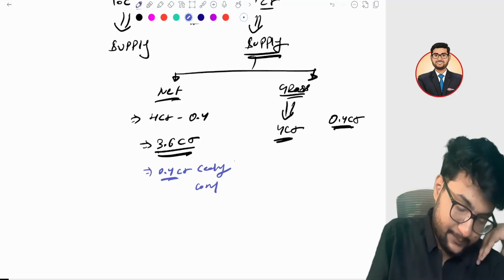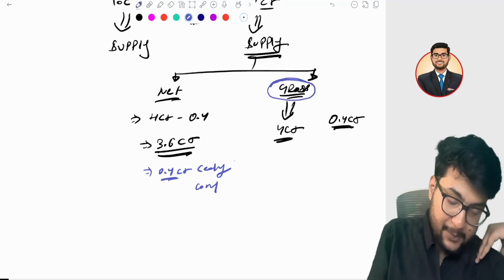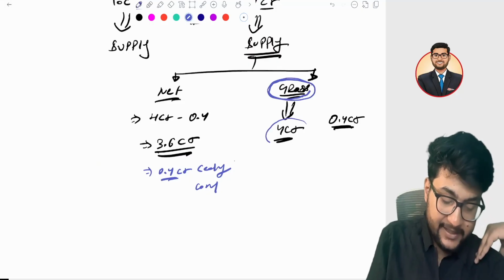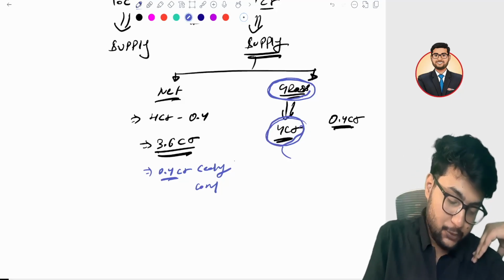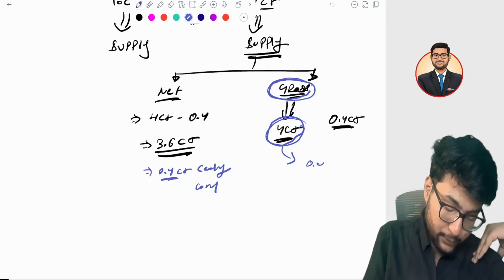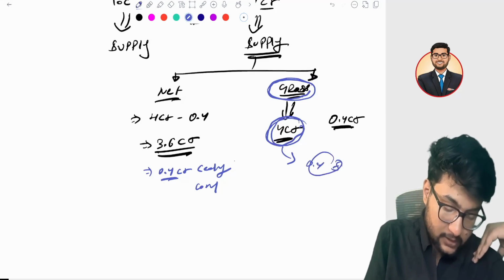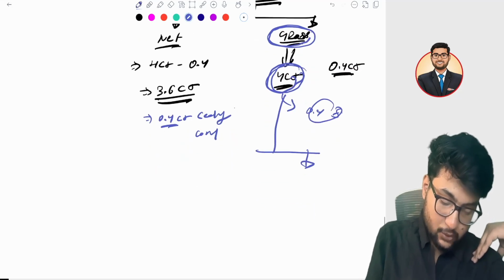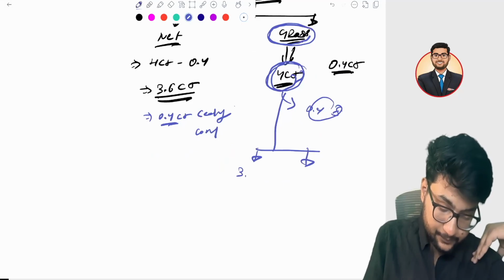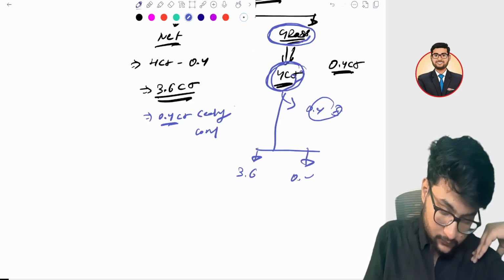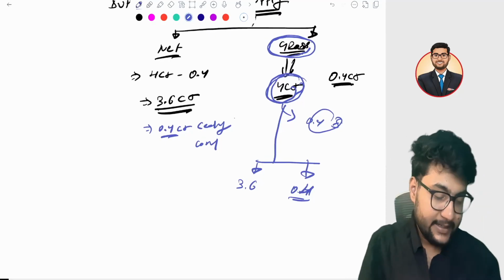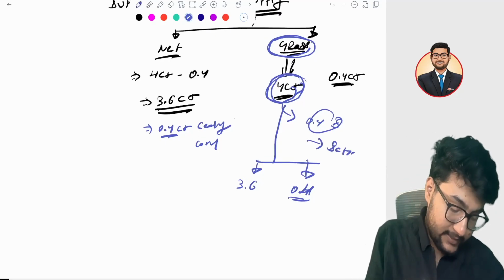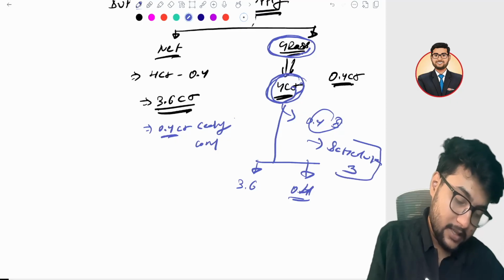But in case you are paying on a gross basis and you have already paid the tax on 4 crore rupees, in that case you do not need to pay tax on 0.4 crore separately, because the seeding commission is already included in the 4 crore rupees. So you do not need to pay the tax again, and this transaction will be covered under Schedule 3. Are you getting my point?